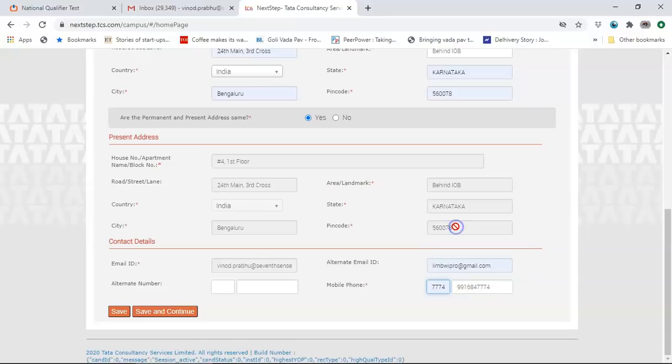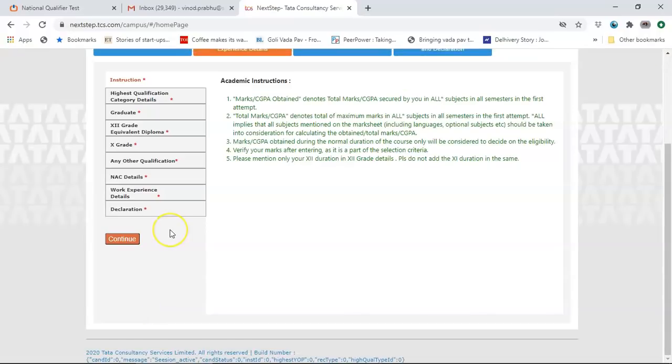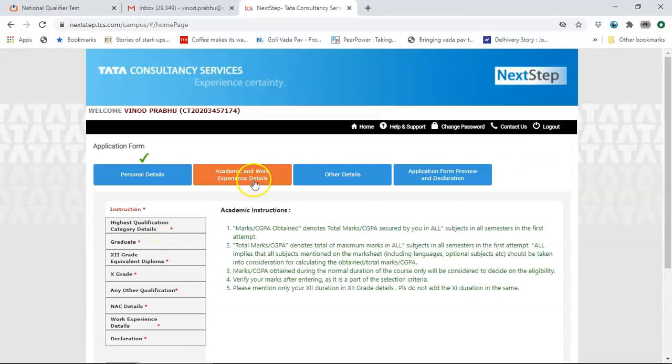So just mobile number, alternate number. Just give me a minute. Should be filled here 9916842274. Okay, so that takes care. Save and continue. Now you will have to enter your academic and work experience details.